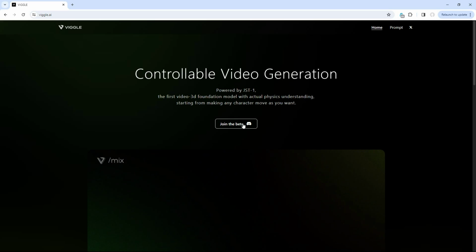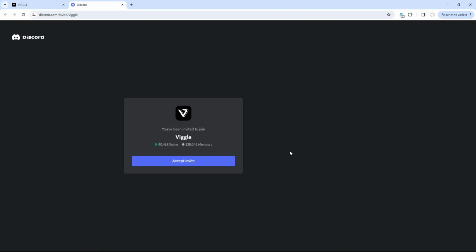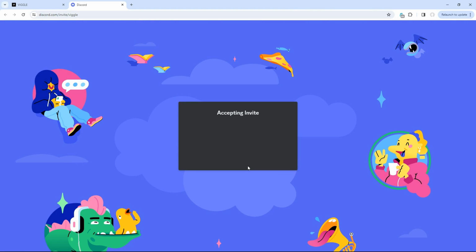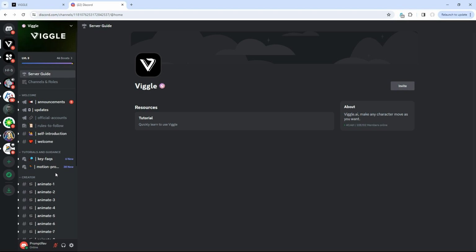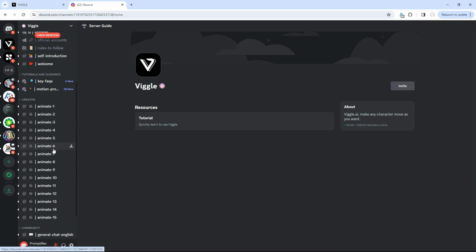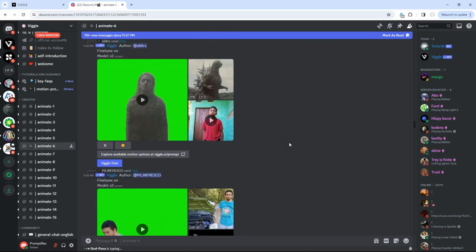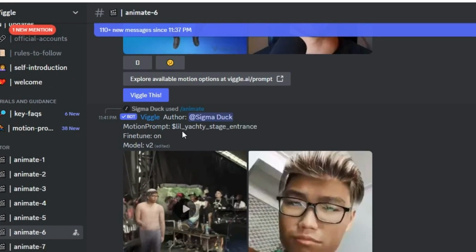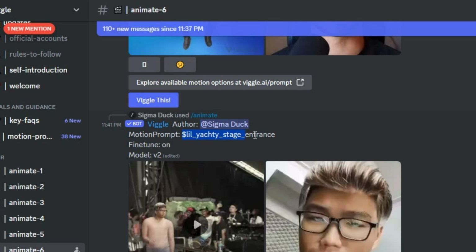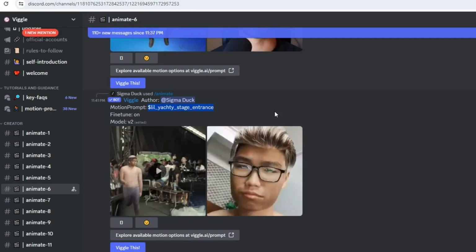I already made a video on this tool, but here I am using a new method. So, to access it, click here to join its Discord server, then click Accept Invite. Once in, head to the animate channels and click on any one of them. Now, if you scroll through a bit, you can find this template that generates the Lil Yachty stage entrance video. Though I will leave the prompt in the description. At the end, I will show you where you can get these pre-built templates.